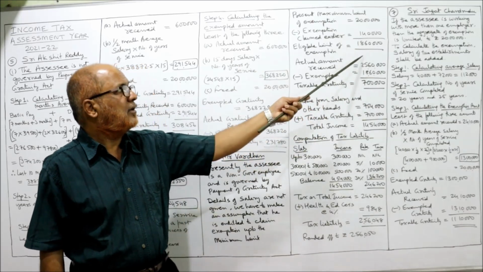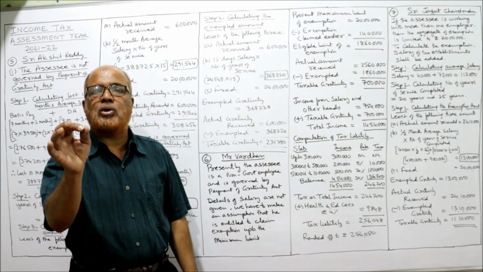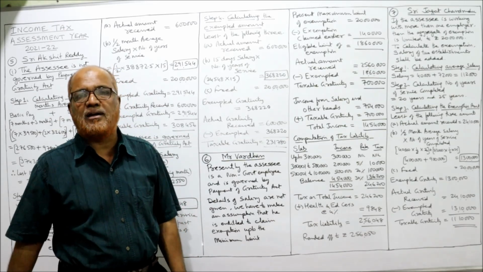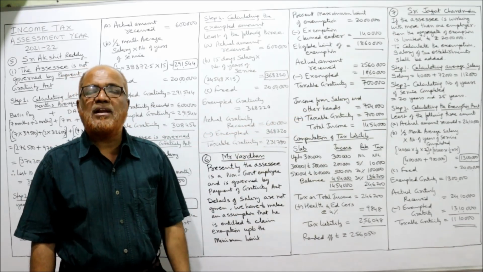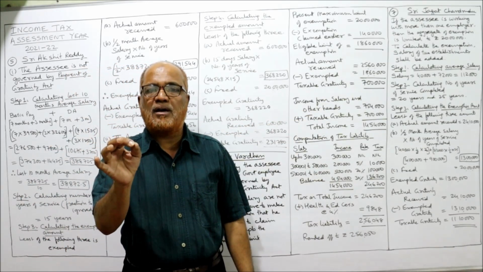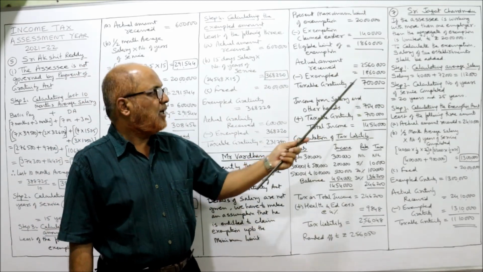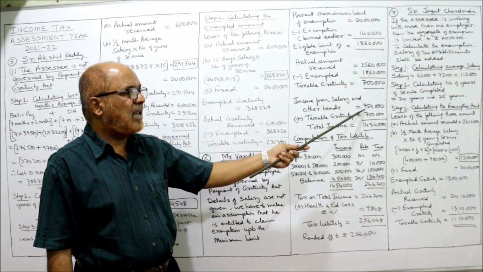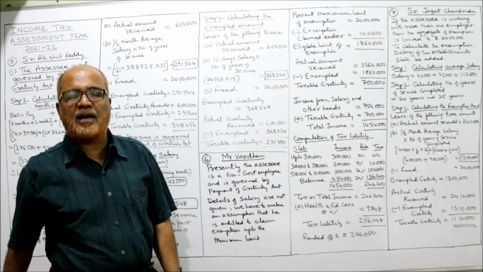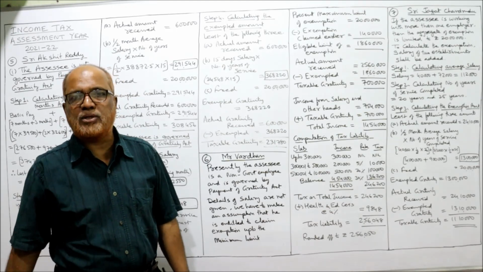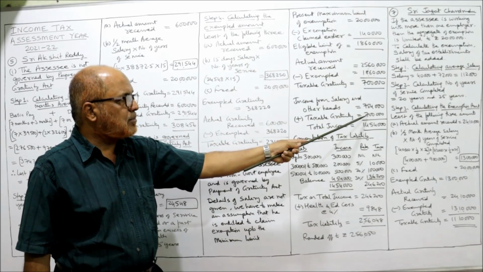The actual amount received is 25,60,000, the total gratuity received during the current year. From that, deduct the exempted amount 18,60,000, so 7 lakh rupees is the taxable gratuity for the current year. Income from salary and other heads is 7,54,000, given in the last line of the problem, excluding gratuity. Now the taxable gratuity is 7 lakh. So 7,54,000 plus 7 lakh.